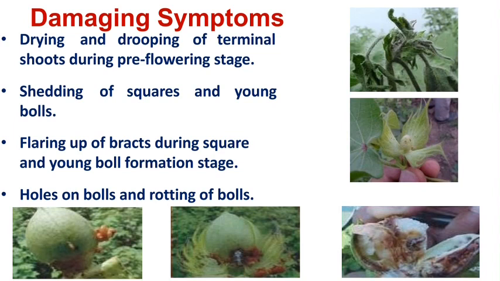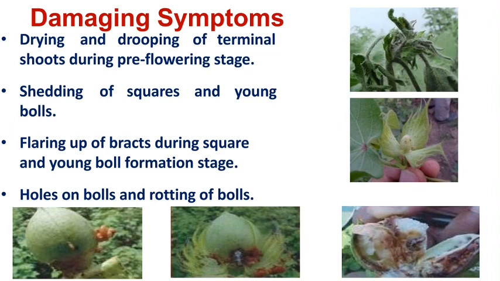Here the caterpillar is the damaging stage. At the initial condition, the caterpillar attacks the tender shoots and feeds on the inner content of the tender shoots. As a result of feeding, the shoots wither and dry, producing one characteristic symptom, that is the drying and drooping of tender shoots. In the first picture you can see the drying and drooping of the tender shoots.